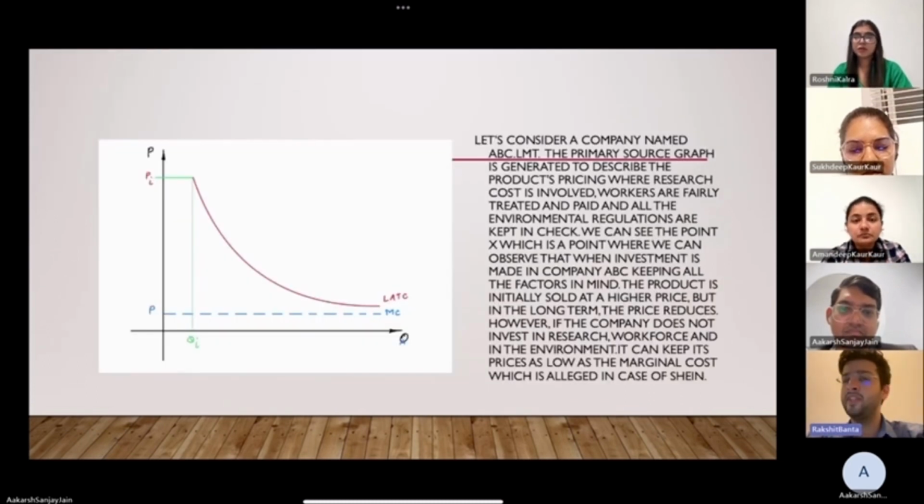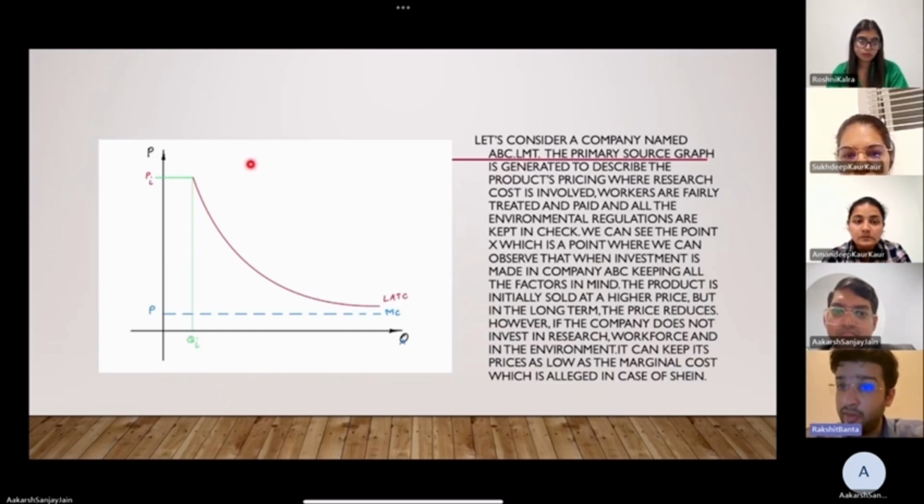Now, I would like to explain everything through a graphical representation. Let's consider a company named ABC Limited. I'll tell you how the graph goes, that this is how a normal company works, and we'll then discuss how Shein works in this case. The graph describes the product's pricing, where the research cost is involved, workers are fairly treated and paid, and all the environmental regulations are kept in check.